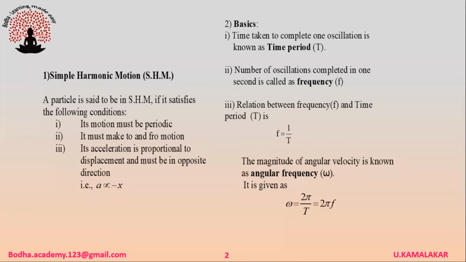Time taken to complete one oscillation is known as time period. Number of oscillations completed in 1 second is called frequency. The relation between frequency and time period is given as frequency is equal to the reciprocal of time period. The magnitude of angular velocity is known as angular frequency omega, and it is given as omega is equal to 2 pi by capital T. That's also equal to 2 pi f, where capital T is time period, f is frequency of oscillations.